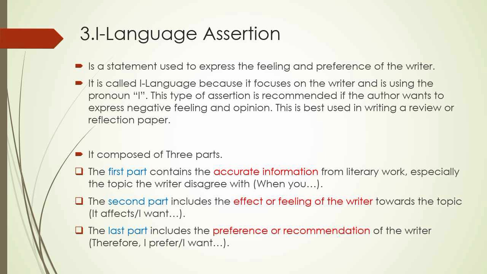The first part contains accurate information from the literary work, especially the topic the writer disagrees with, and the signal words are "when you." The second part includes the effect or feeling of the writer towards the topic, and its signal words are "it affects" and "I want." The last part includes the preference or recommendation of the writer, and its signal words are "therefore," "I prefer," and "I want."